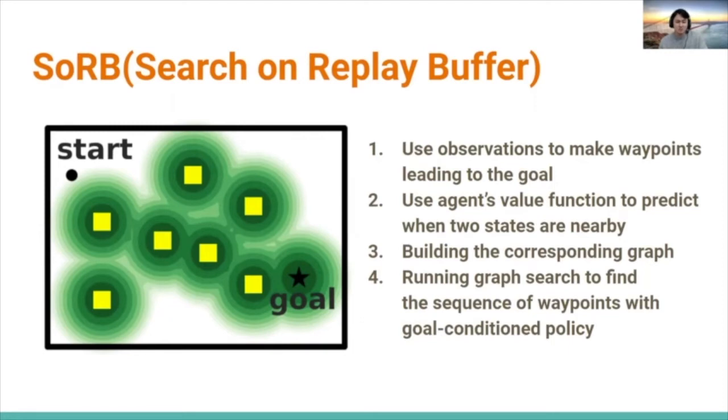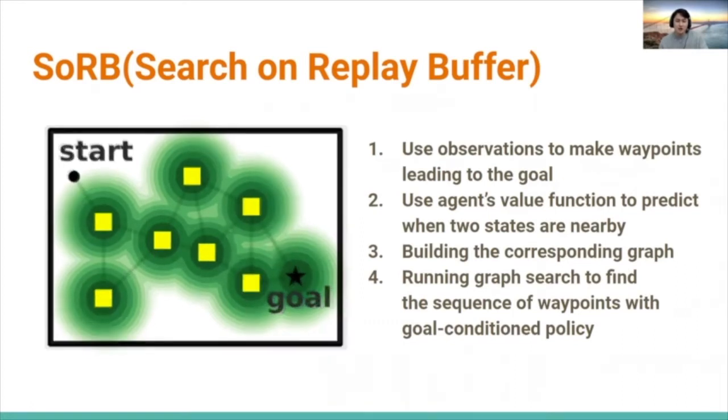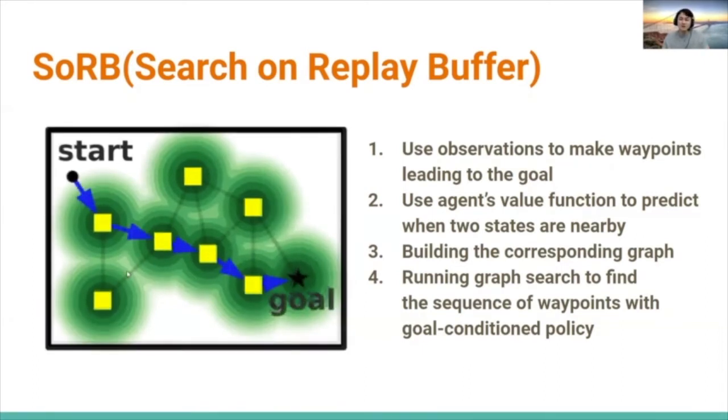This is where the replay buffer comes in. The agent uses observations to make waypoints leading to the goal, and it uses the agent's value function to predict when two states are nearby. It builds the corresponding graph. Finally, the agent runs graph search to find the sequence of waypoints with a goal-conditioned policy. You can see the blue line where the agent successfully finds the goal.